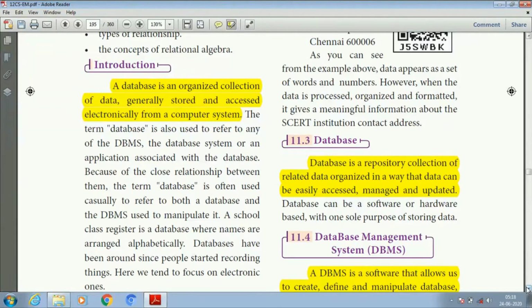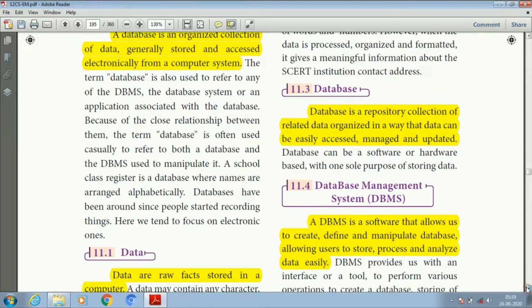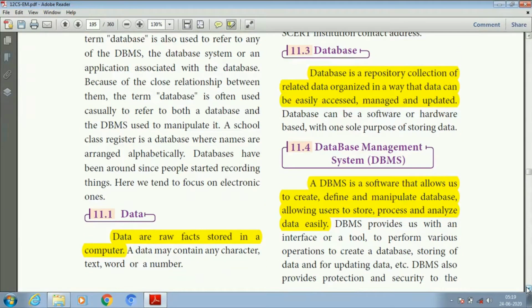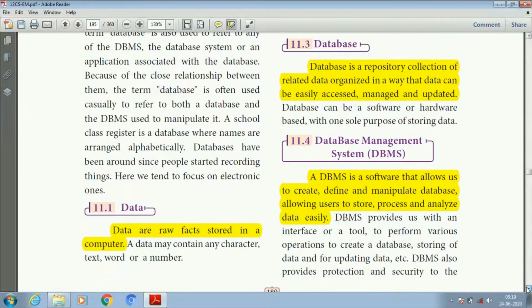Here your names are data. Your names are stored in a particular database. Whether marking you present or absent is the accessing of the database. Databases have been around since people started recording things. We must focus on electronic ones. Here, the term database is usually used to refer to both the database and the DBMS used to manipulate it.